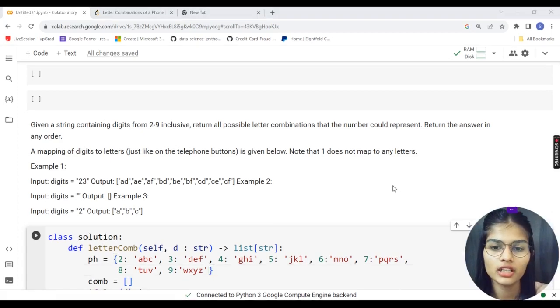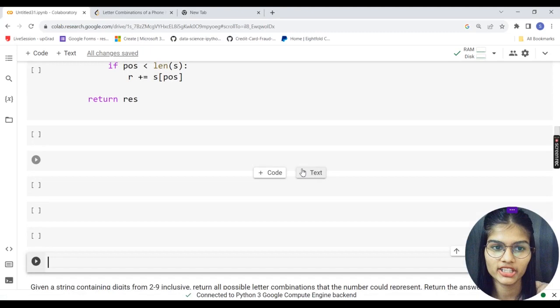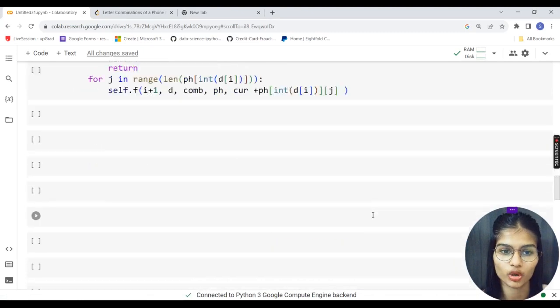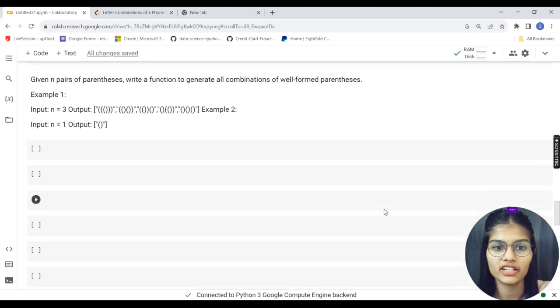So now the method for solving these questions is not that difficult, which you think about, but it's all about how you can build up the logic for it. Now let's go over our next question. So in total we are having n pairs of parentheses. What we have to do is write a function to generate all combinations of well-formed parentheses.